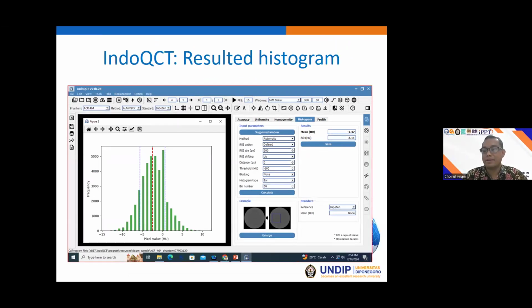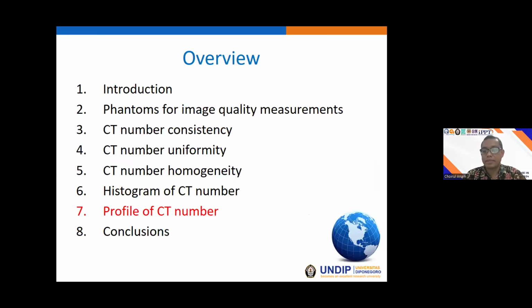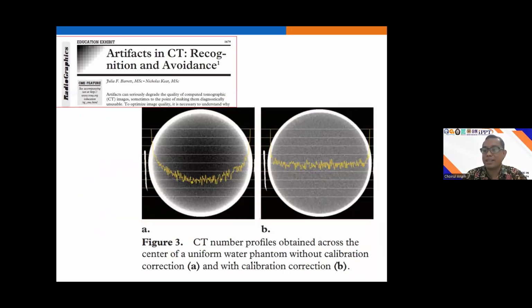Okay, this is the example of the histogram we obtained from the automatic measurement. And sometimes we not only measure the histogram, we also measure the profile. So by using the QCT, we will get the profile. For example, if you want to detect the beam hardening artifact, we will get the profile.